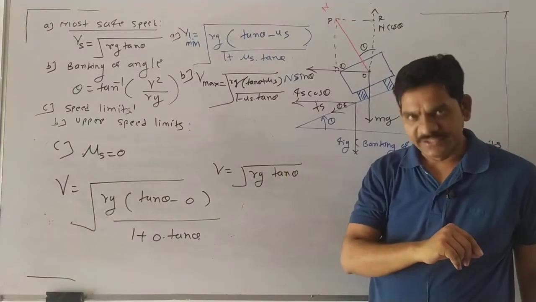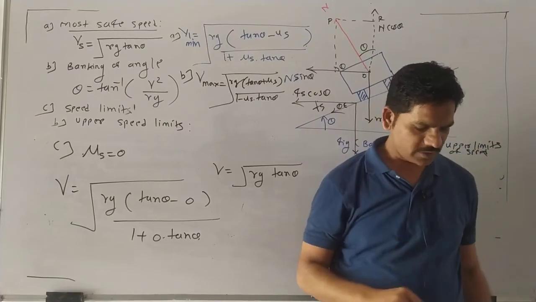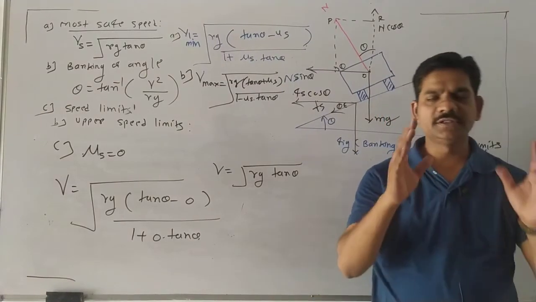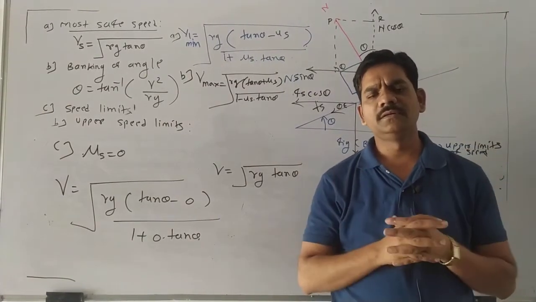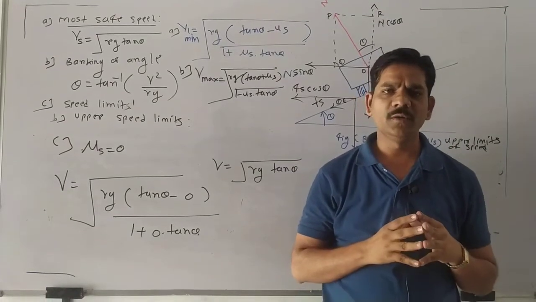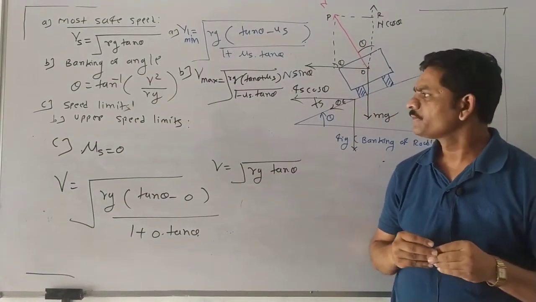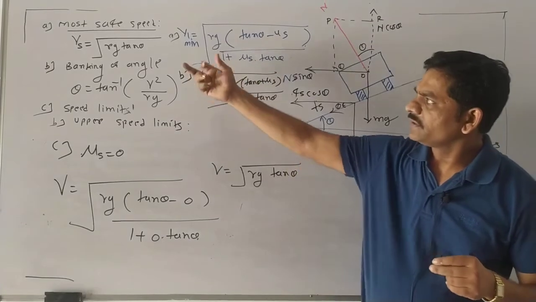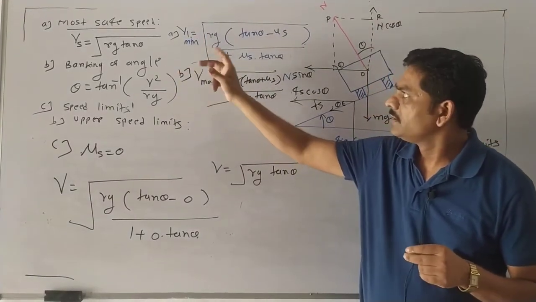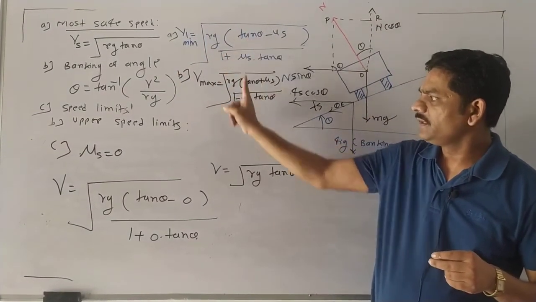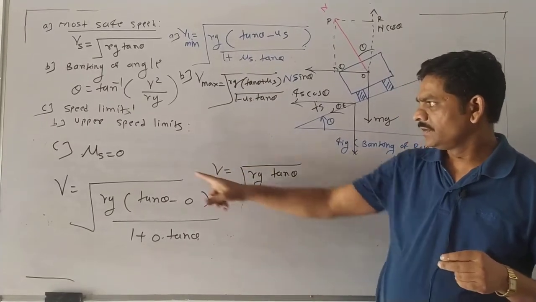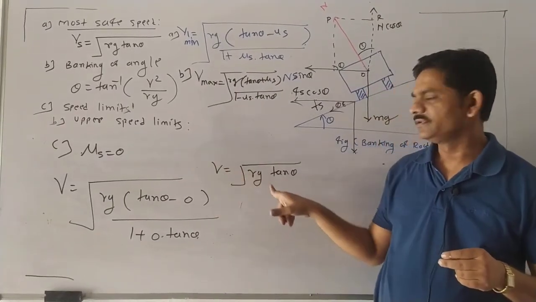So this is the complete topic of banking of roads in our books. These are the 5 equations, for conditions A, B, C, and another for the last condition of mu s.